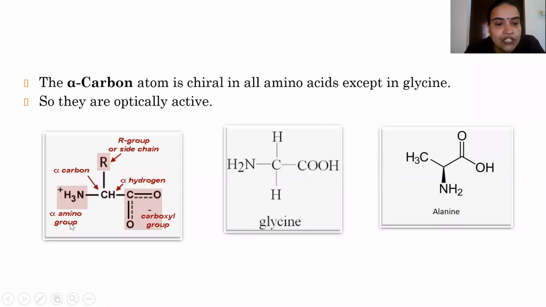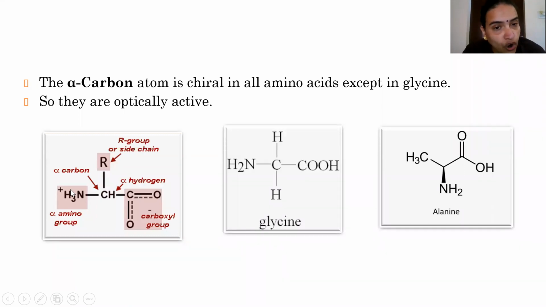This is the general structure of this alpha amino acid. CHCOOH, NH2, with plus and minus charge. I'll tell about that afterwards. Now take it as carboxyl group and NH2, which is a neutral group. Then on this alpha carbon atom, we have one more group, that is the alkyl group, R. It can be an alkyl group or the side chain. In this R group only, the entire 19 amino acids are different. Remaining functional groups are constant.